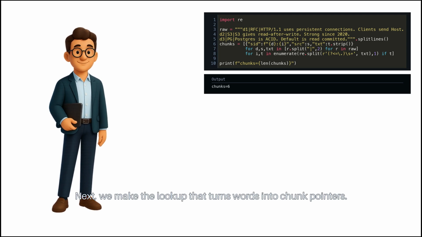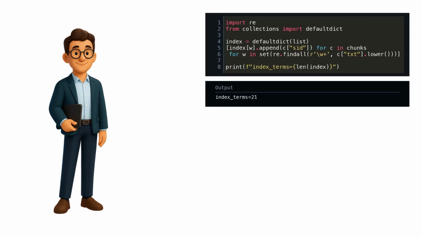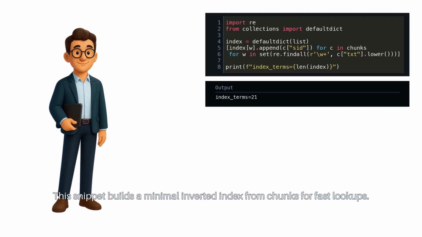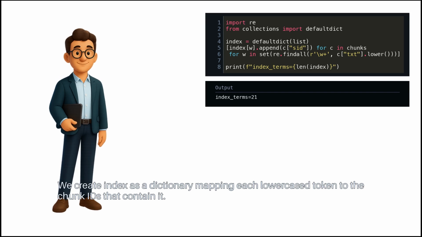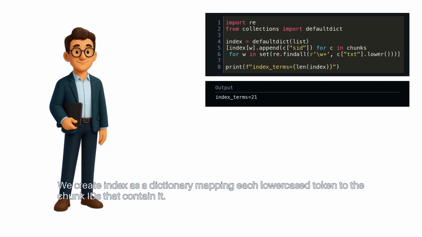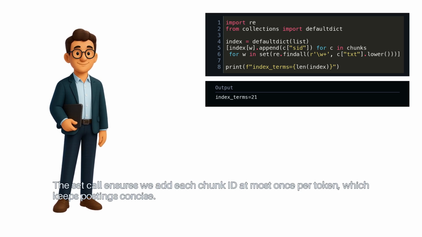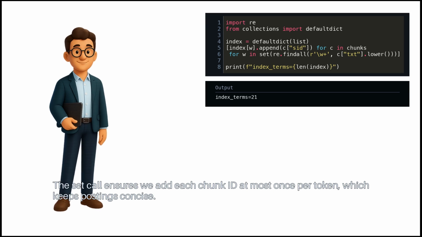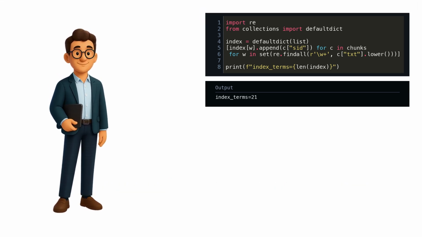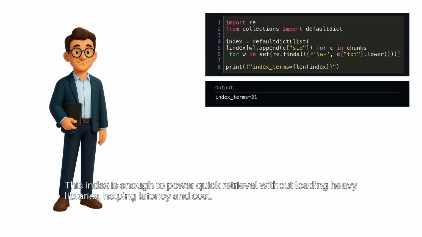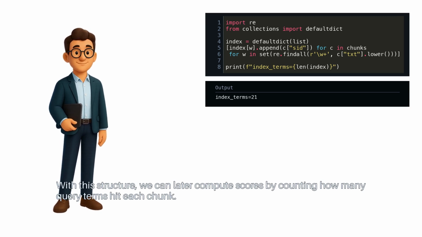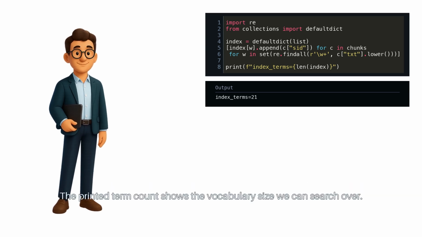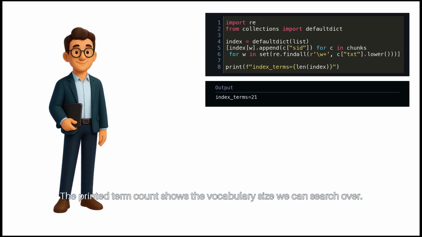Next, we make the lookup that turns words into chunk pointers. This snippet builds a minimal inverted index from chunks for fast lookups. We create index as a dictionary mapping each lowercase token to the chunk IDs that contain it. The set call ensures we add each chunk ID at most once per token, which keeps postings concise. This index is enough to power quick retrieval without loading heavy libraries, helping latency and cost. With this structure, we can later compute scores by counting how many query terms hit each chunk. The printed term count shows the vocabulary size we can search over.